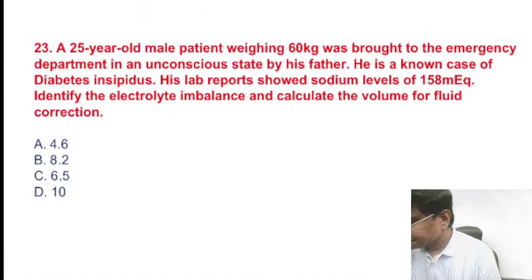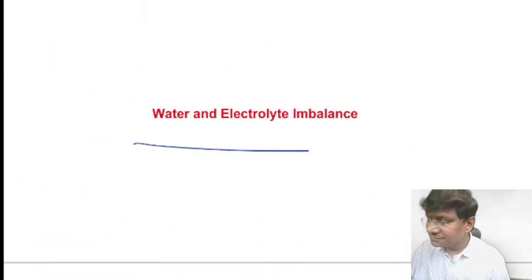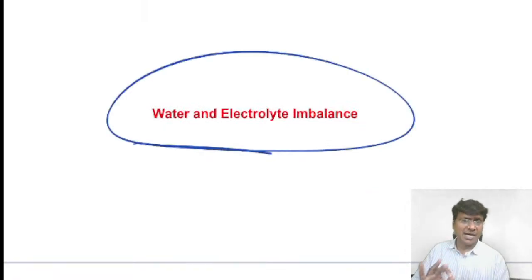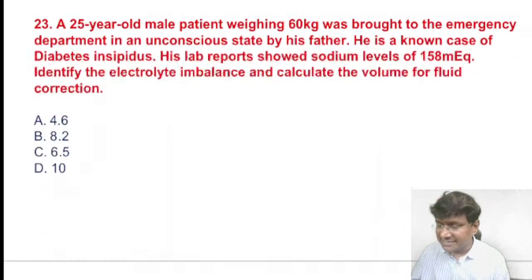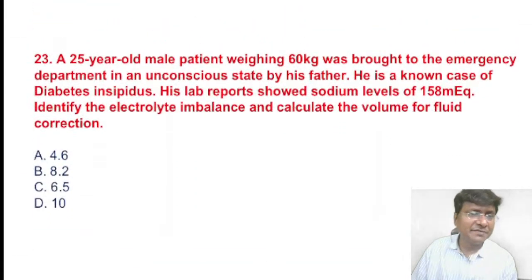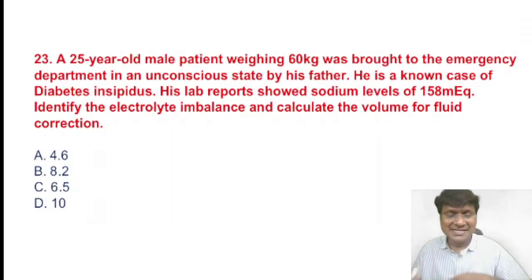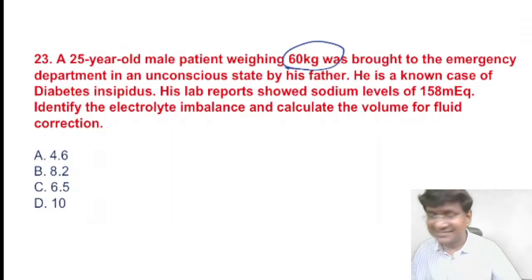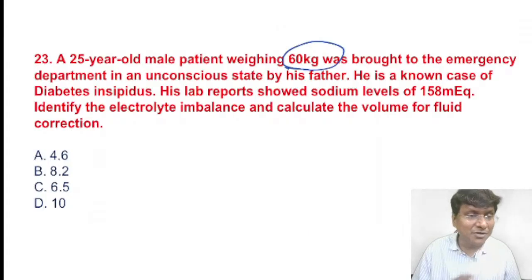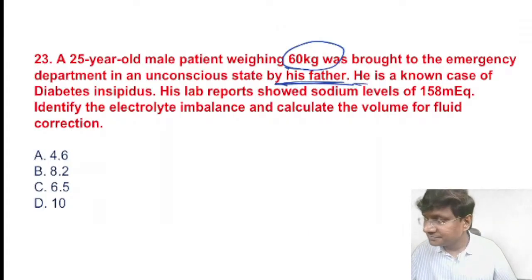There is always one stock question asked on water and electrolyte abnormality. I'll give you one question. We have a 25-year-old male patient weighing 60 kg, brought to the emergency department in an unconscious state by the father.